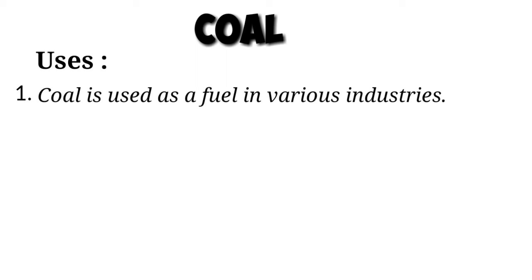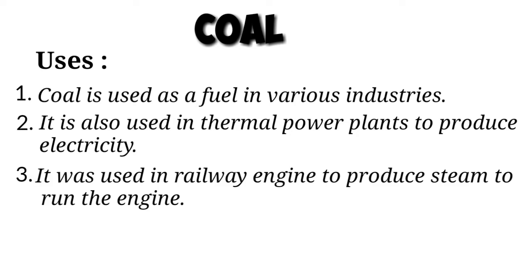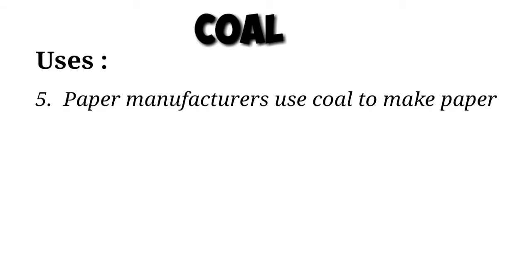Uses: coal is used as a fuel in various industries. It is also used in thermal power plants to produce electricity. Earlier, it was used in railway engines to produce steam to run the engine. Coal is used to make activated carbon, which is used in filters for water and air purification and in kidney dialysis machines. Paper manufacturers use coal to make paper.